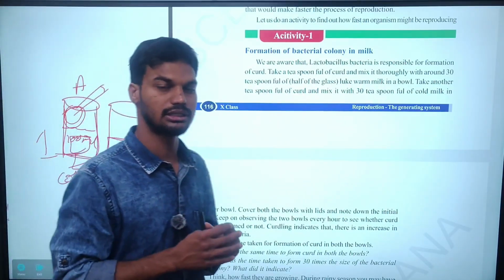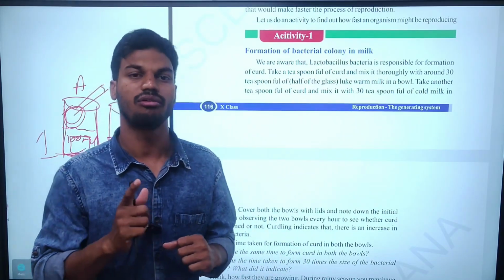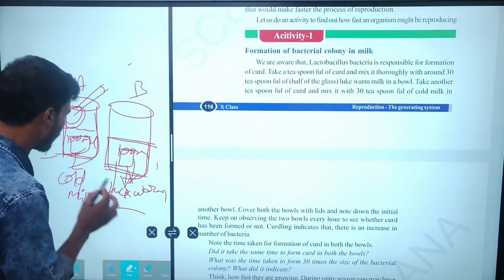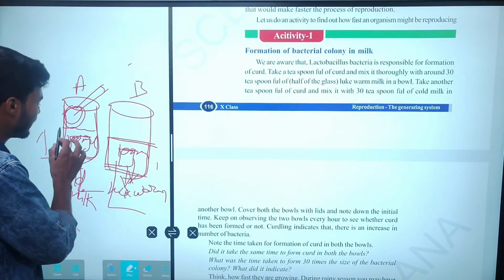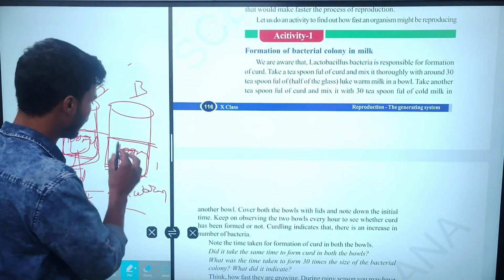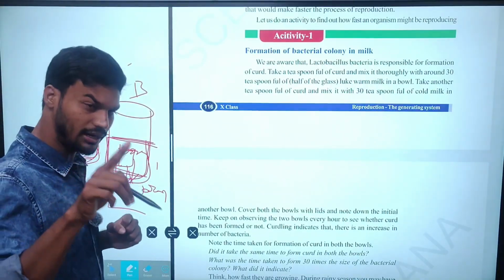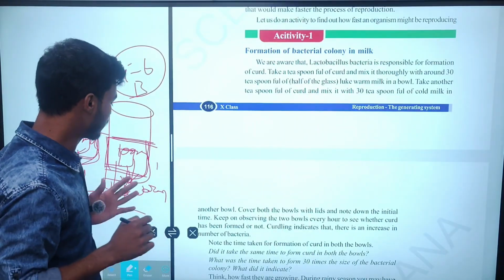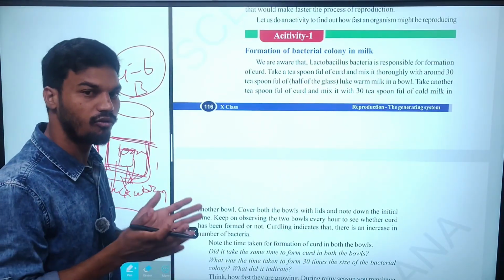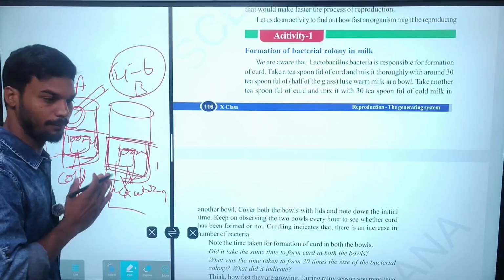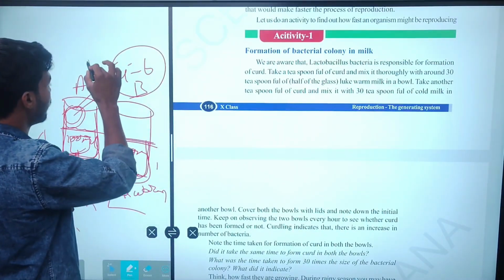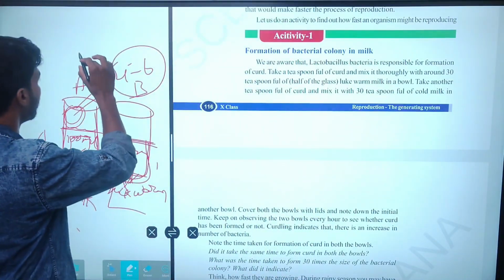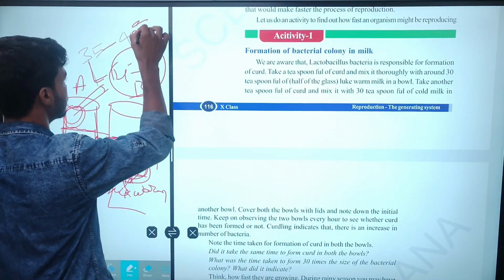After 4 to 6 hours we can see that the formation of curd is faster in warmer milk compared to the cold milk. I added the same quantity, 100 ml, in both, but here within 4 to 6 hours the curd is forming properly compared to the cold milk, because for the growth of lactobacillus the temperature should be 35 to 40 degrees Celsius.